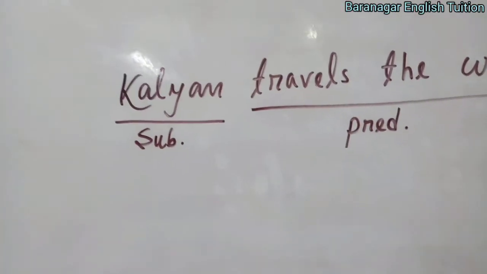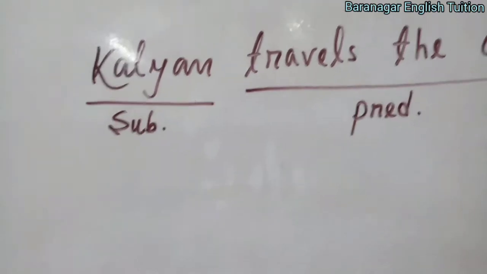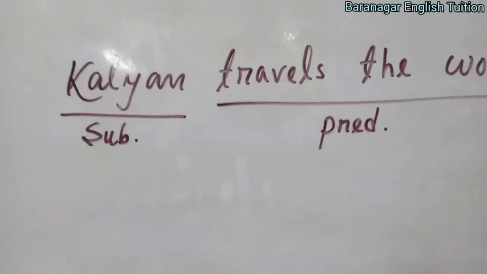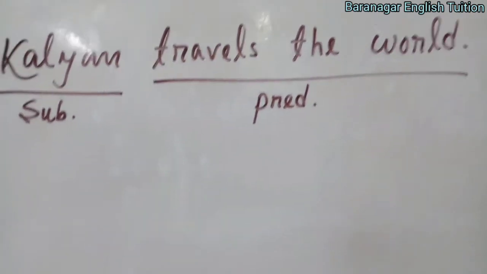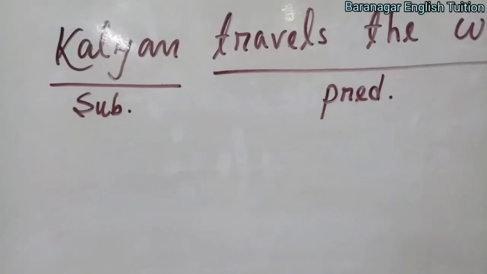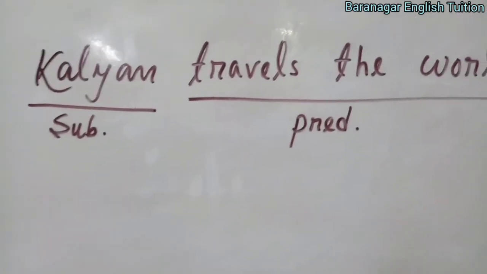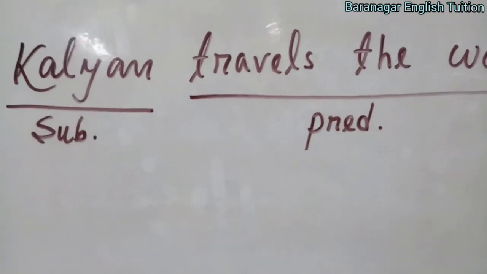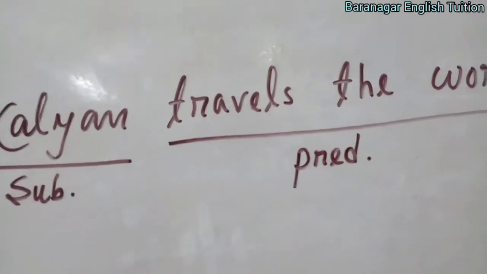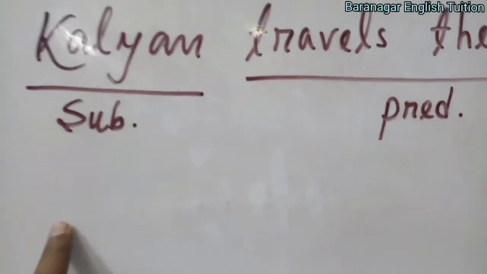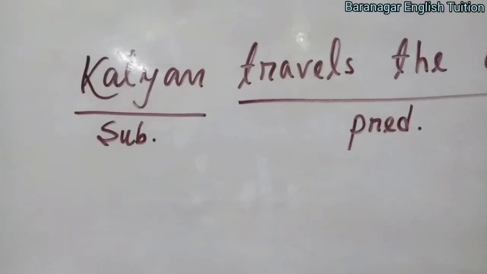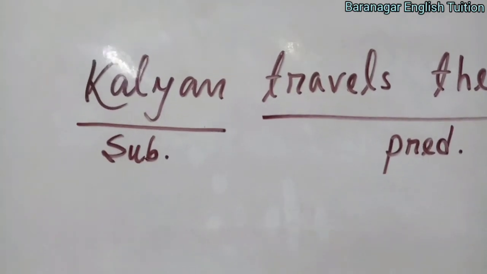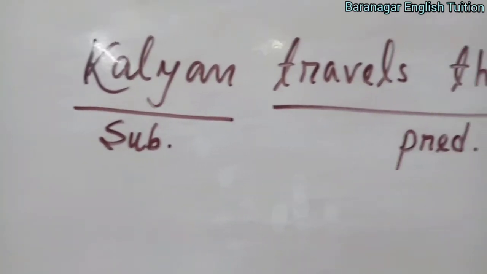Number one, the subject is usually used in the beginning of the sentence. Number two, always ask the question to the verb: for a living being, ask the question with who, and for non-living with what. The answer you get is the subject. And another way, you will find out that who does the work is the subject. So here Kalyan is the subject.